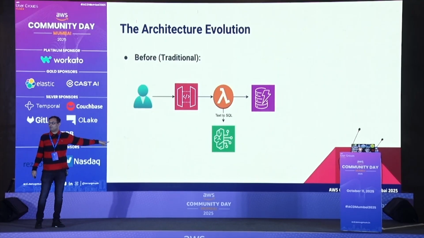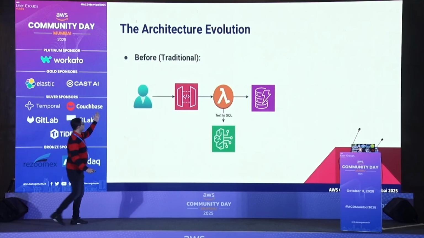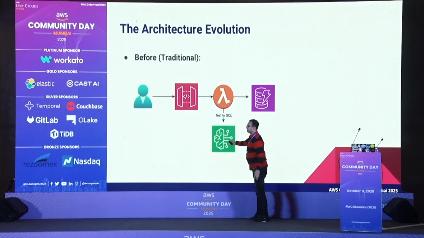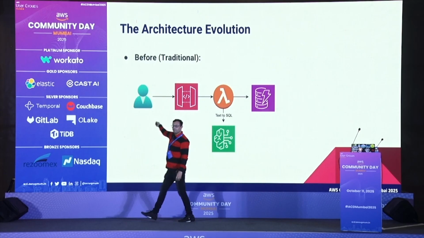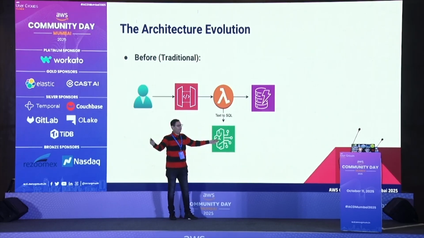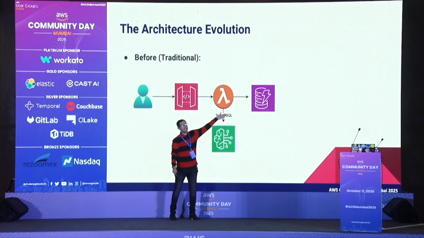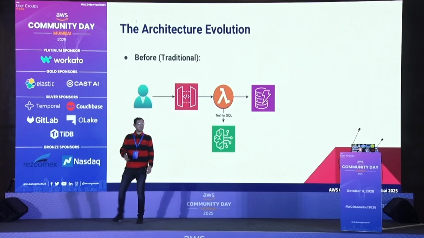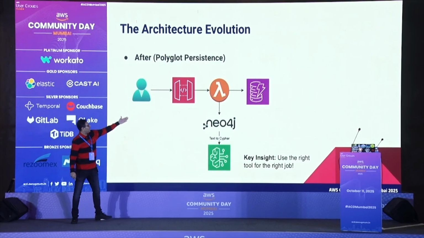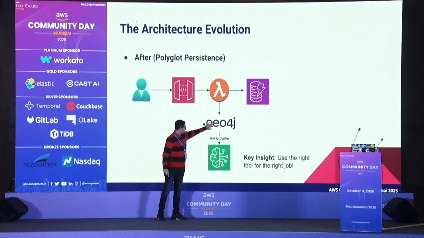And this is how the implementation looks now. The existing architecture remains the same. This is the earlier, older architecture. Before, he was doing it like this: from the Lambda, calling text to SQL or NoSQL to the Bedrock model to get the answer. Now he made just one simple change. He just has a Lambda, we have a Neo4j here, text to Cypher, and get the result.